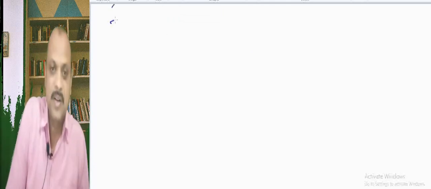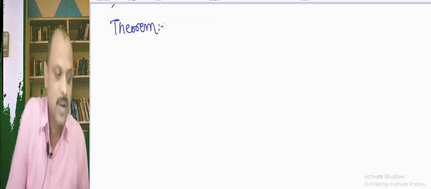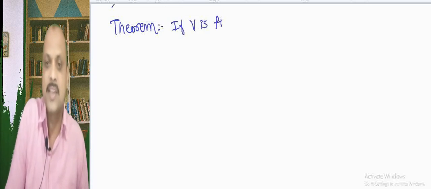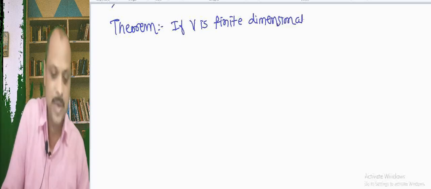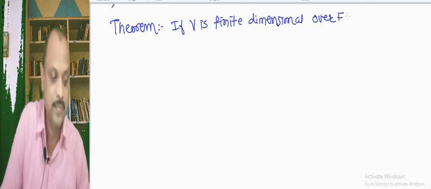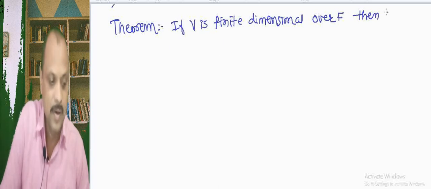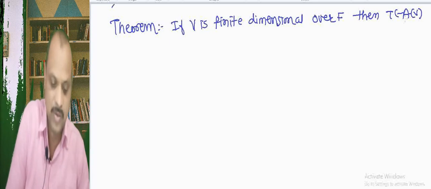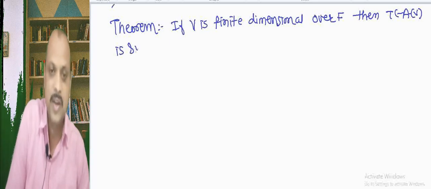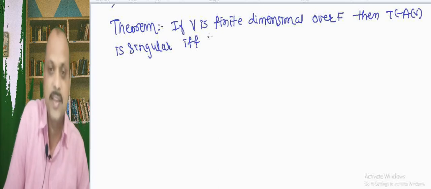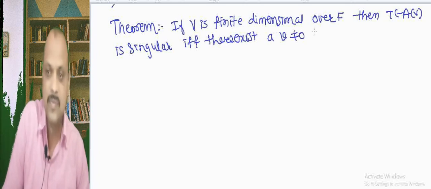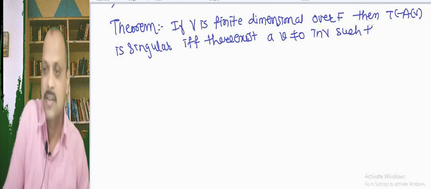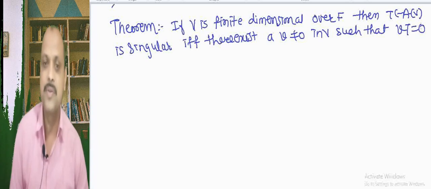The statement of this theorem is that if V is finite dimensional over F, then T belongs to A of V is singular if and only if there exists a vector v not equal to 0 in V such that T of v equal to 0.